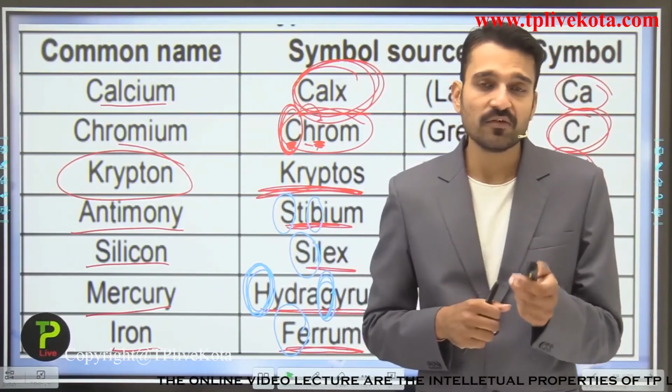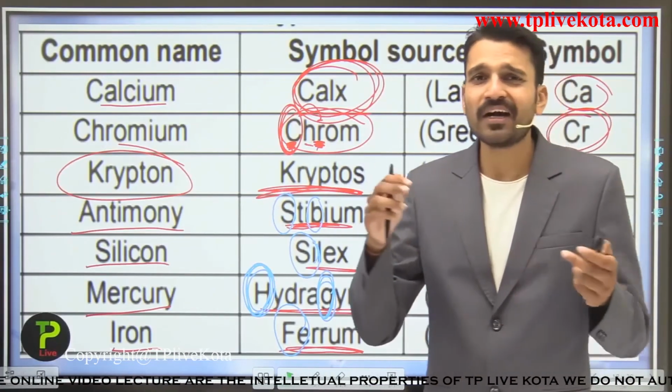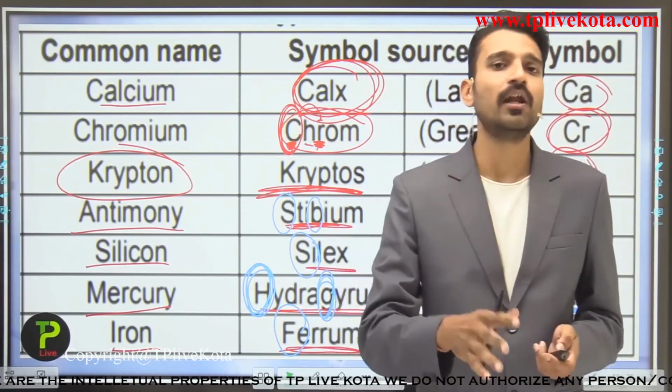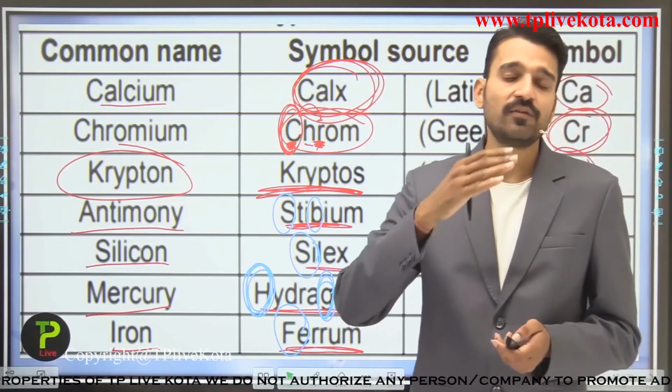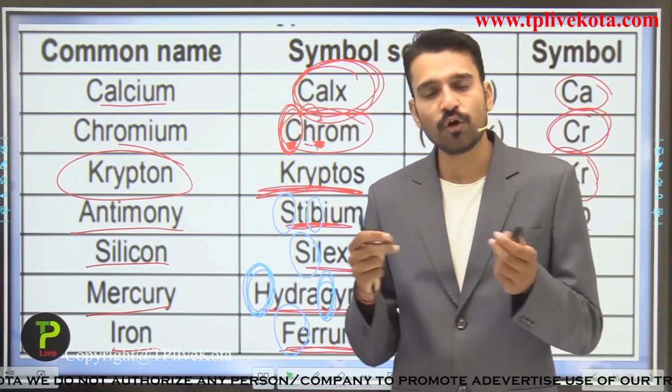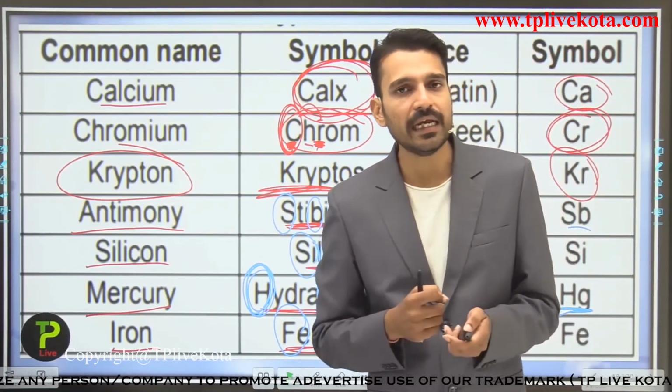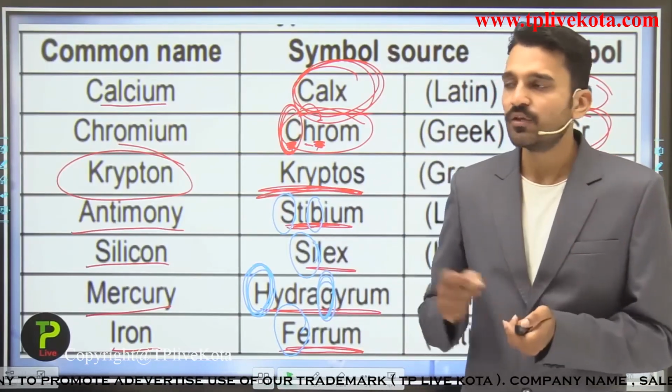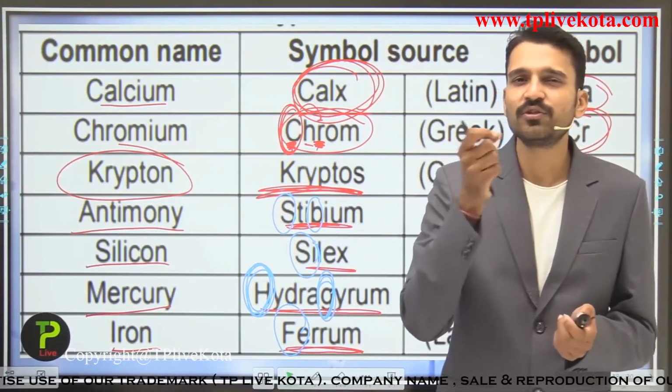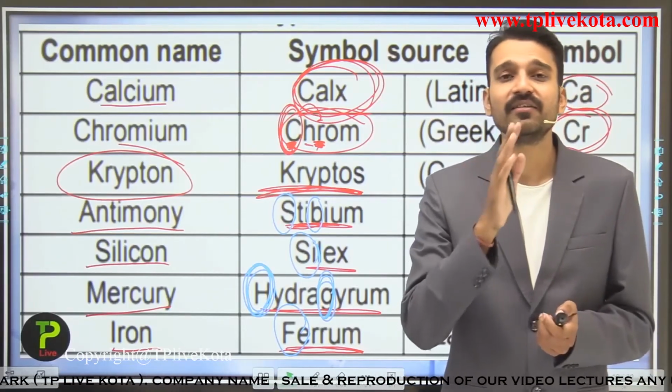Learn these symbols of some elements. You do not need to remember all the 100 elements right now. As time passes and as you move further in your studies, you are automatically going to remember all the 118 elements with their symbols. So for now, you need to remember at least the first 20 elements with their symbols.